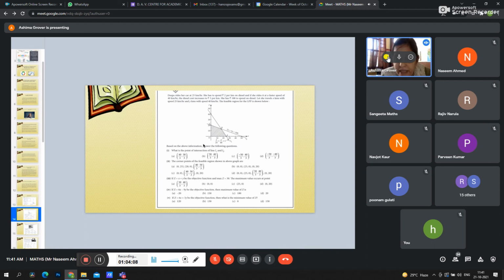At all these points, the maximum value is at which point? That you have to check on all these points. You can put these values and see the maximum value at which point. If you put 25, 0, the maximum value will be 150. Yes, ma'am. Okay. Now the next one.